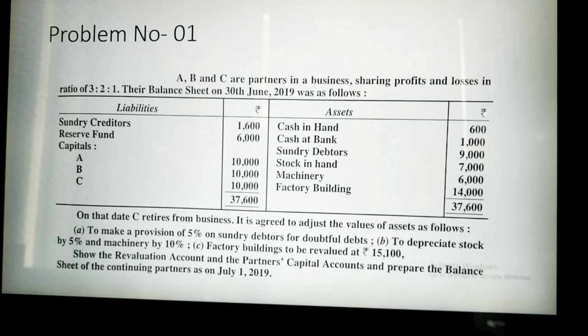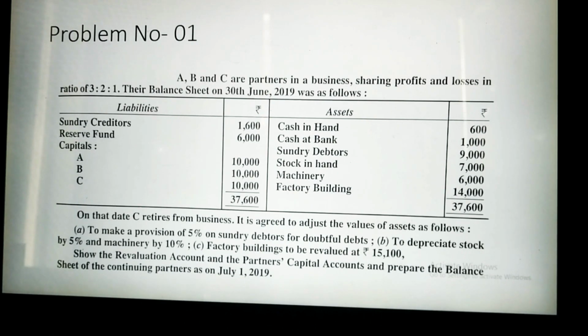You need to prepare only the revaluation account, capital account and balance sheet as on that date. Let's see how to do it. First we will start with the revaluation account. Under the revaluation account we will write all the expenses. The provision of 5% on sundry debtors for doubtful debts will come on the debit side. 5% of the sundry debtors, 5% of 9,000, will be 450 rupees.